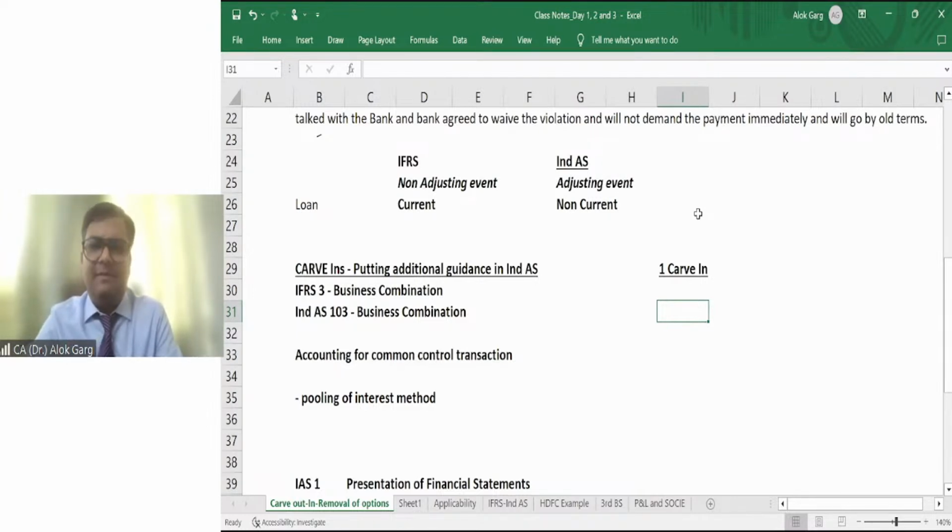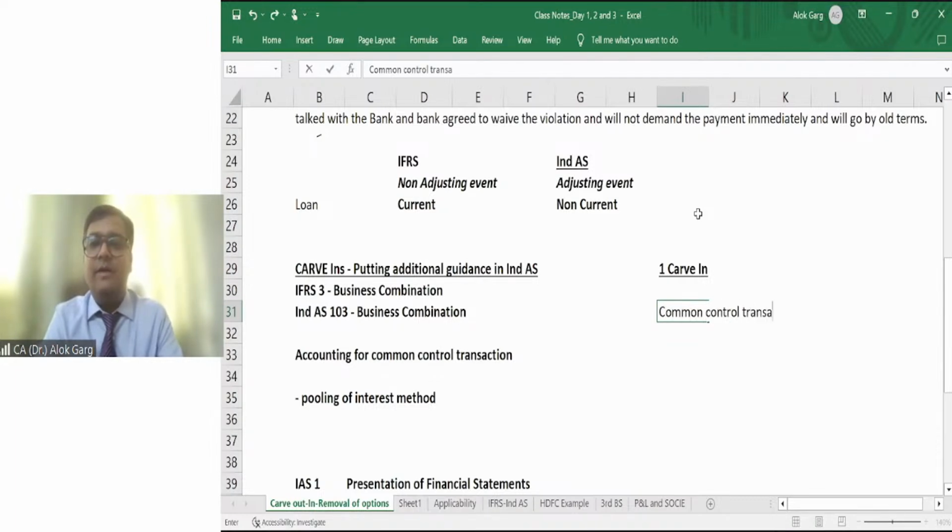So the fair value concept is there in IFRS. Likewise, we have also adopted the fair value concept for all mergers and acquisitions. But one guidance we have inserted additionally. And what is the guidance? We told that in case of common control transaction,